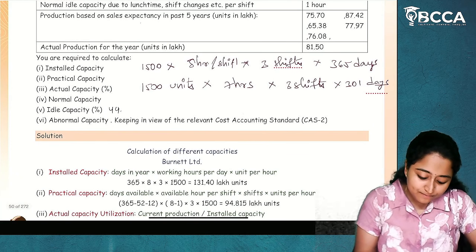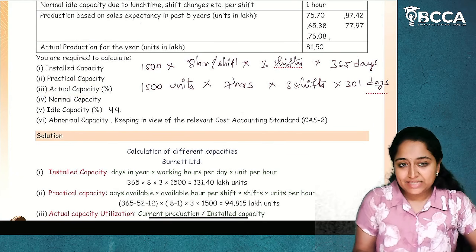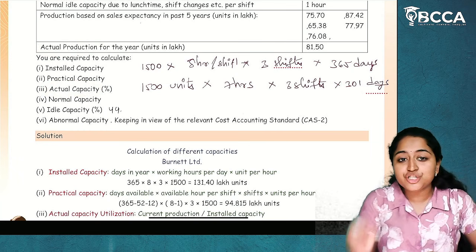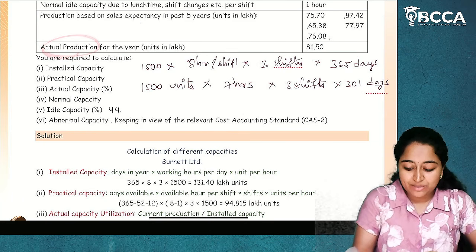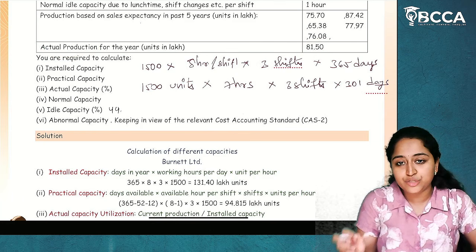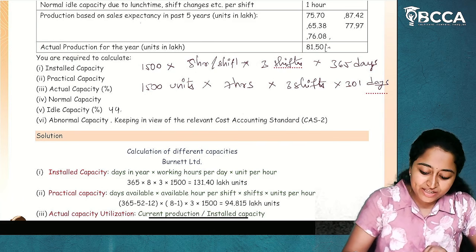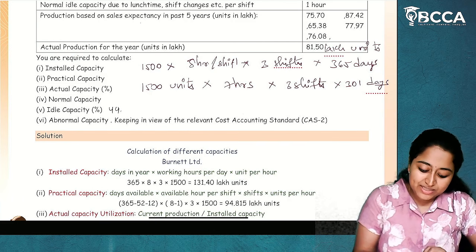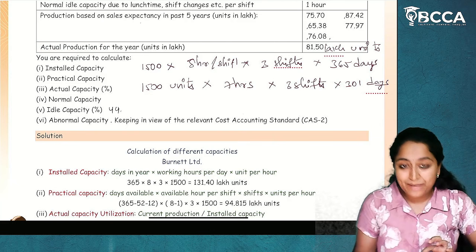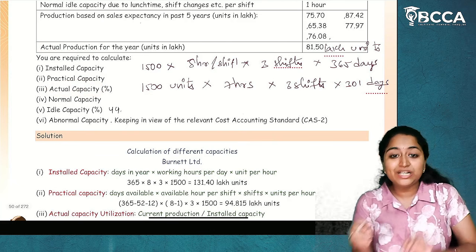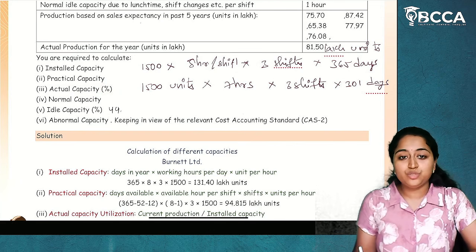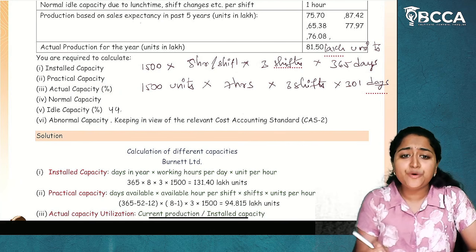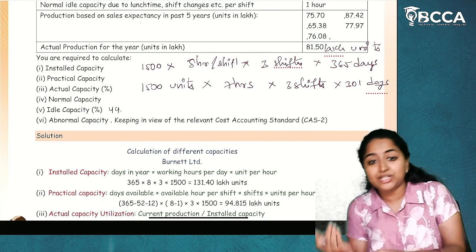Now, next is actual capacity. Now, how we are going to derive the actual capacity? Actual production is already given to us. This is the actual capacity, which is 81.50 lakh units. Already given in the question. So 81.50 lakh units is the actual production, nothing but actual capacity. Now here they have asked us actual capacity in percentage, which means actual capacity utilization. Now how we are going to calculate the actual capacity utilization?